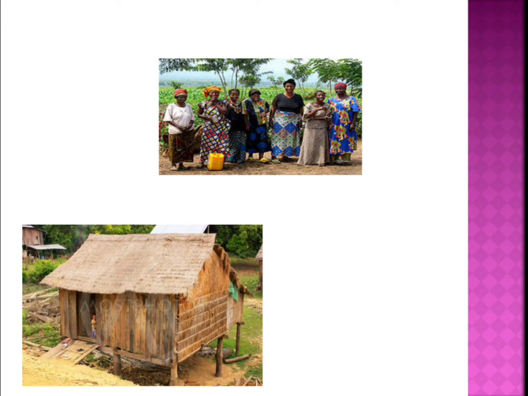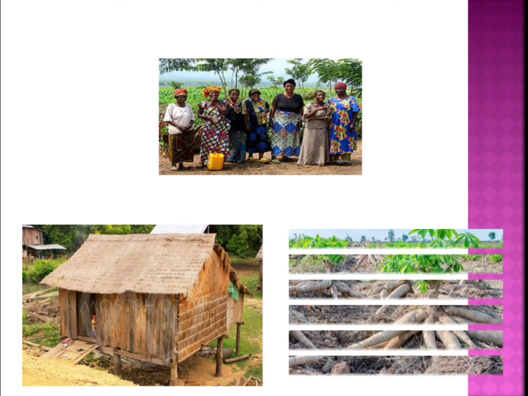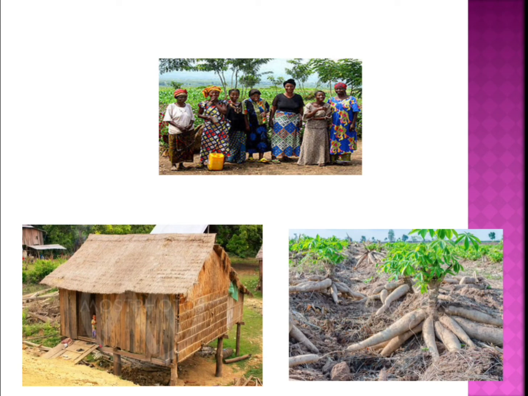Okay, and they grow different crops like maize. You know maize, isn't it, children? Then you have cassava. Cassava is a root crop. Okay, the root is eaten. Okay, it is edible. Root of this plant is edible, and that is called cassava. And you know coffee and rubber. Okay, bananas, pineapple, sweet potato, maize, meat, fish, all these things they eat. Okay, and they depend on the forest for their living.